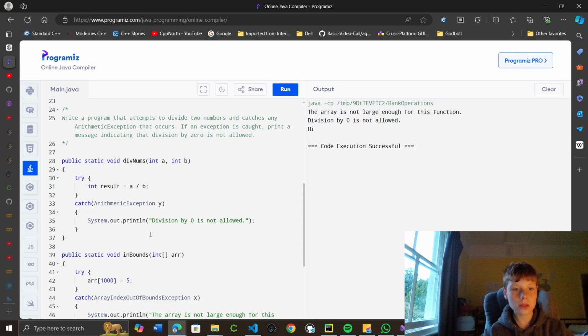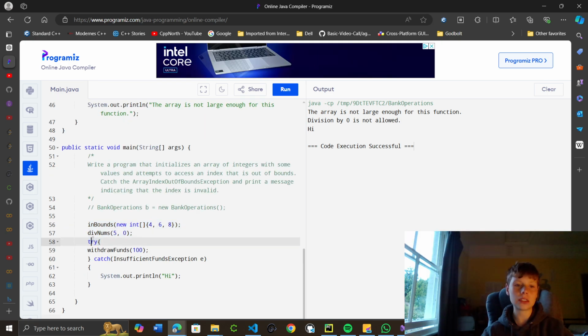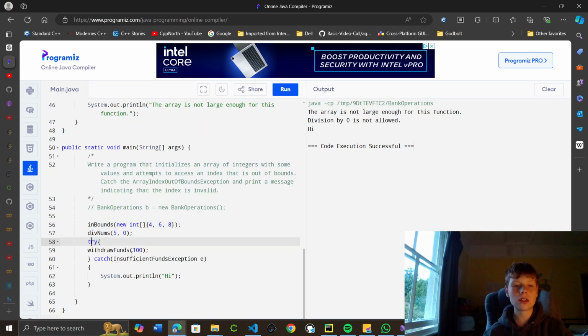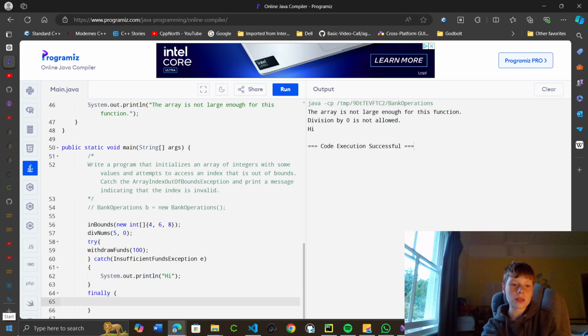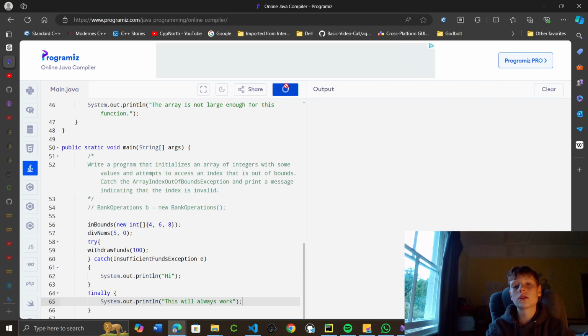Okay. So, yeah, this was it, and I called all of these in here. And with withdraw funds, I decided to do the try and catch in here. And then also, another thing you can do with this is you can have the finally keyword, and then you can do System.out.println. This will always work, even if there's no exception, or if there is.